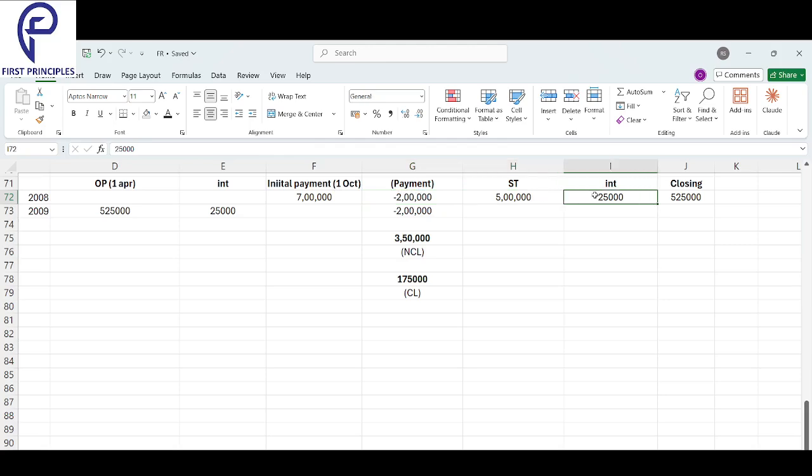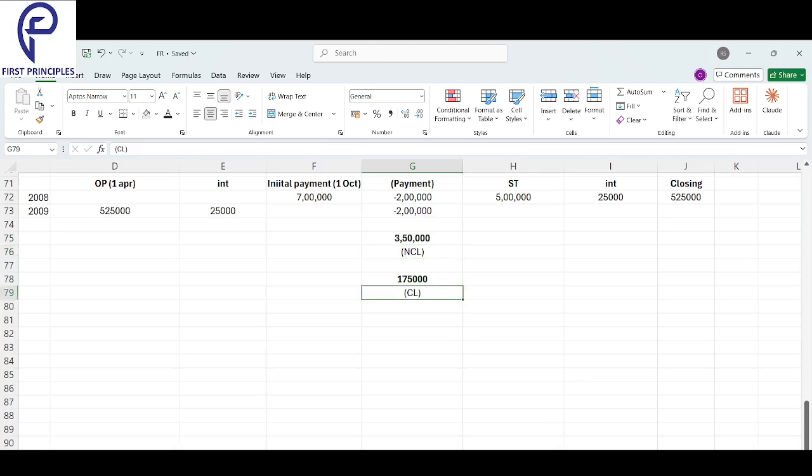Then 6 months interest I have to still add. Then I got 525. Then again I carried it 525. First 6 months I accrued the interest. Then I made the payment. Now 1 year, 12 months interest is calculated. The moment 12 months worth interest is done, and the moment the payment is completed for the next year, I know automatically what is my non-current liability. Right after the payment that has been made and not accruing any interest for the next cycle, just after the second payment is made, I got what my non-current liability is and I got my current liability.